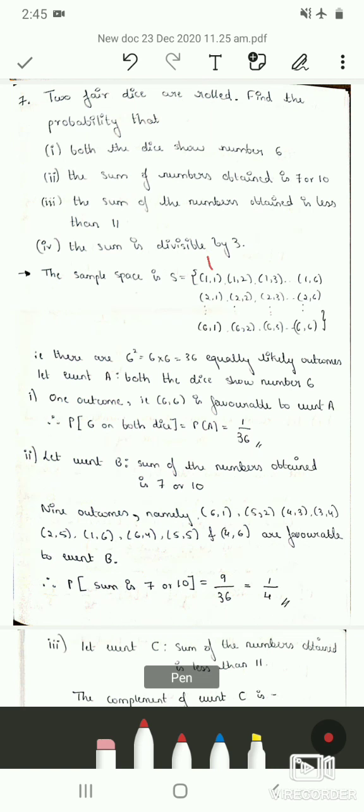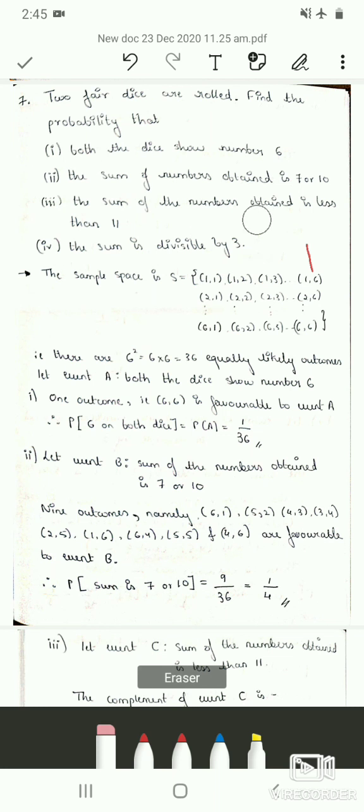Similarly the sample space would be 1,1, 1,2, 1,3, 1,4, 1,5 up to 1,6, and then the first die may show 2 and the second die may show 1.